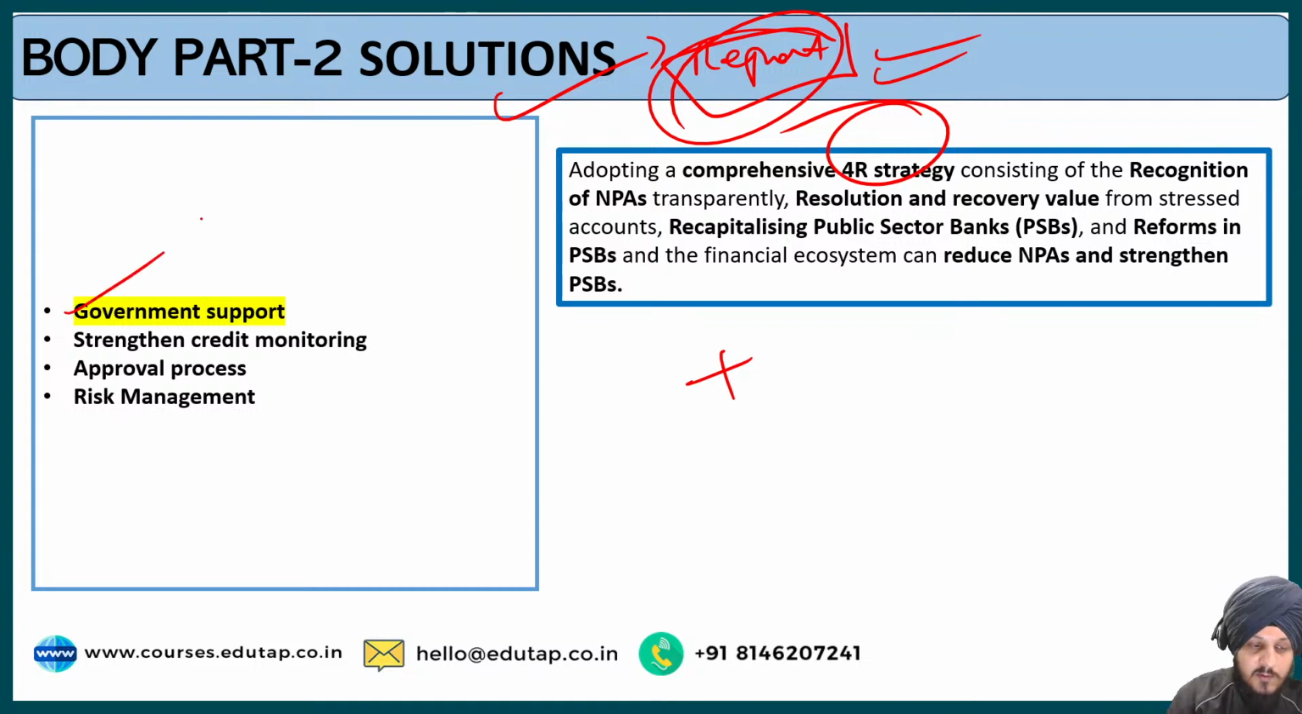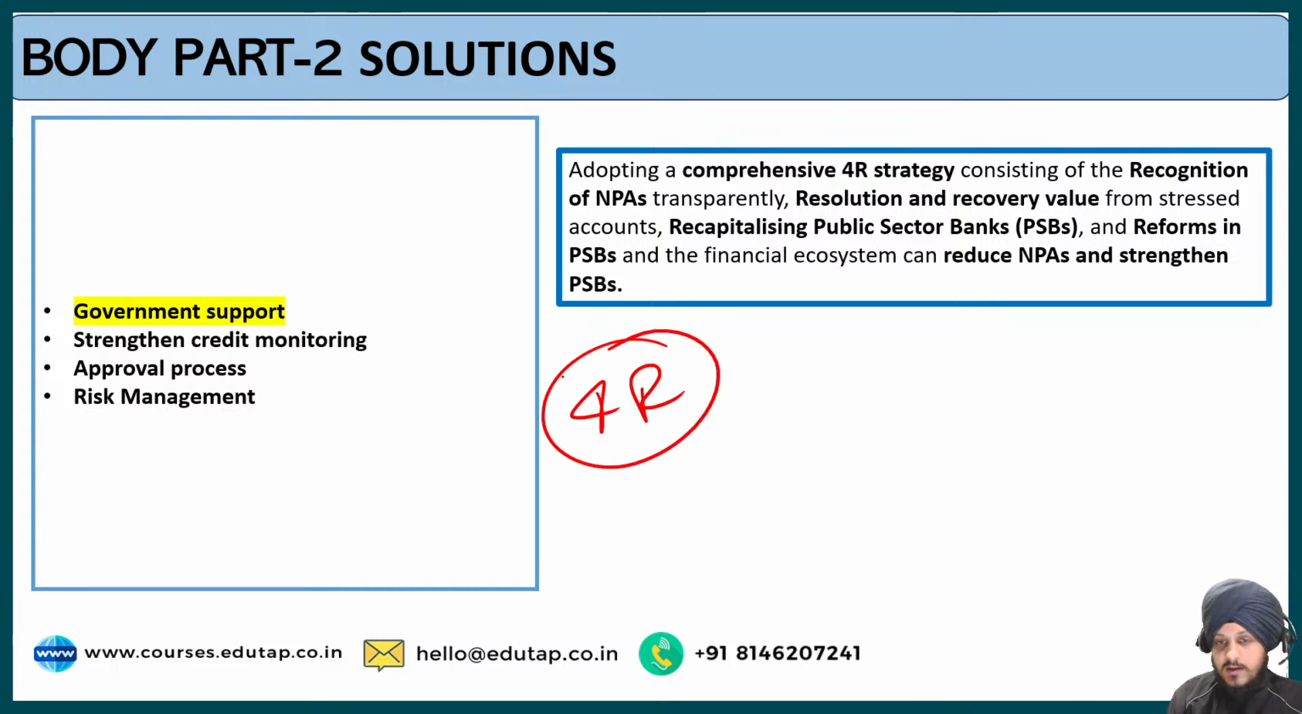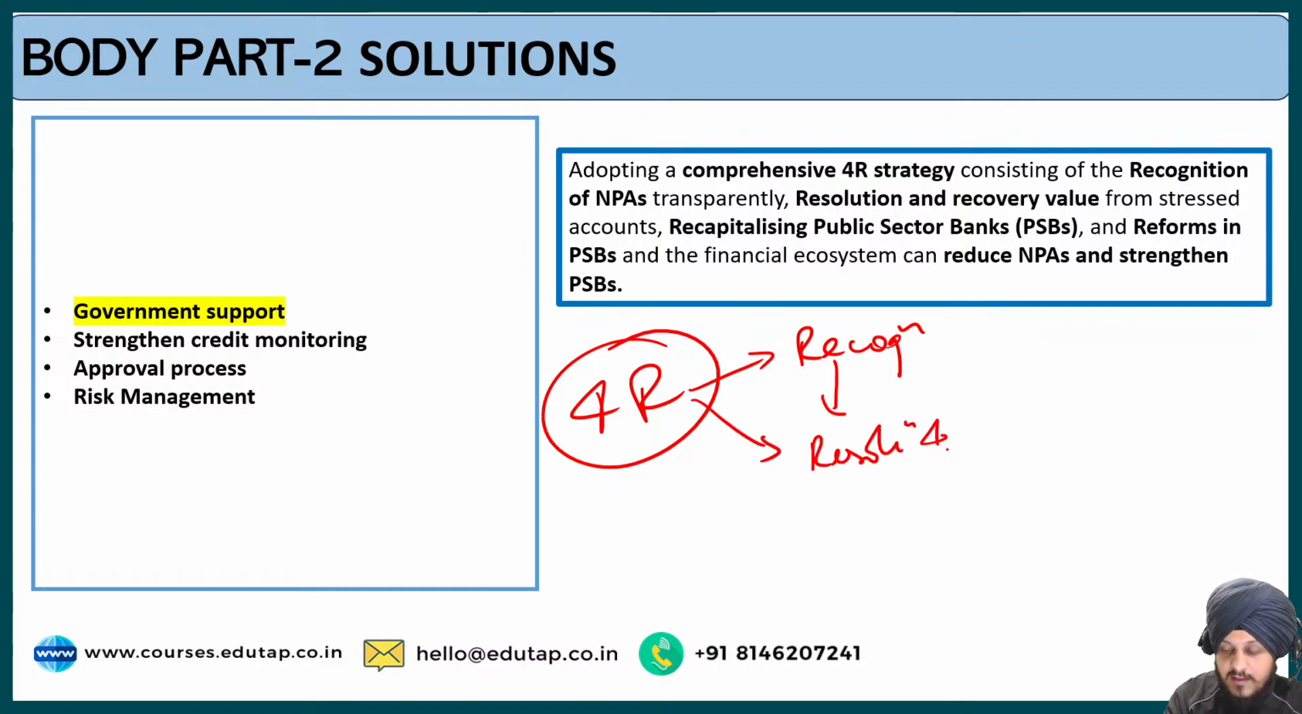So the first solution that has been mentioned in the report is the government support. So what should the government do? Government should adopt a 4R strategy. Now, what do we mean by the 4R strategy? Firstly, recognition of NPAs. So, government should make efforts to recognize the NPAs in a transparent manner. Then the second R is the resolution and the recovery of NPAs. So after recognizing the NPAs, the government should take necessary steps to resolve and recover the NPAs from the stressed accounts.